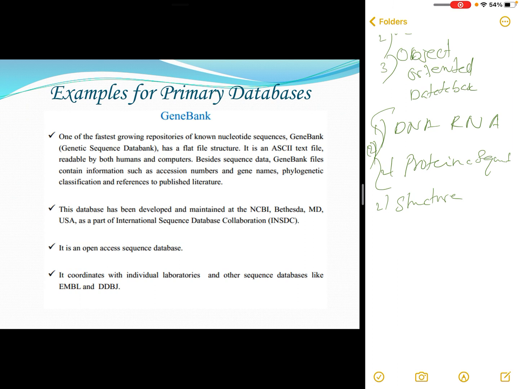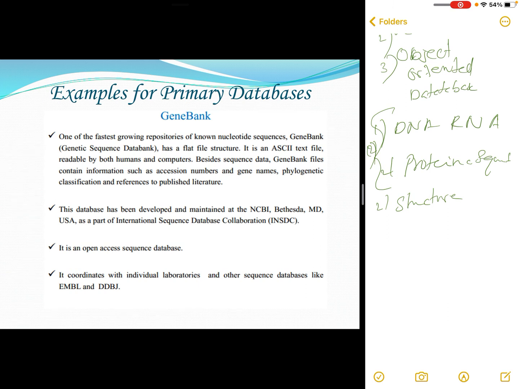It has a flat file structure in ASCII text file format, readable by both human users and computers. Other than the sequence data, that is RNA and DNA sequences, it has files containing information about accession numbers and gene names, phylogenetic classifications, and references to published literature.